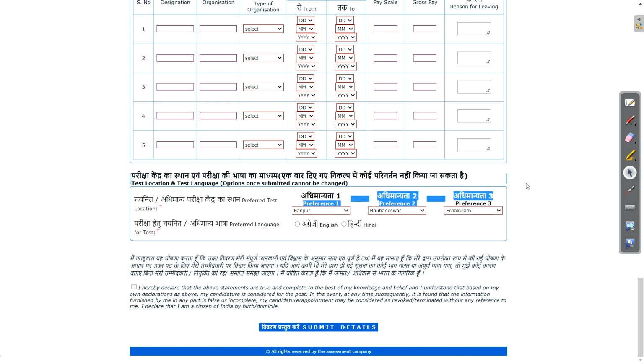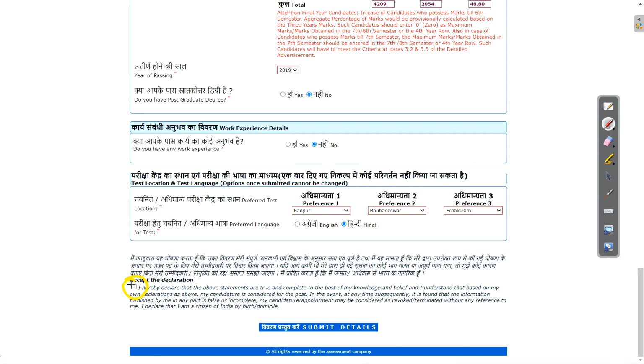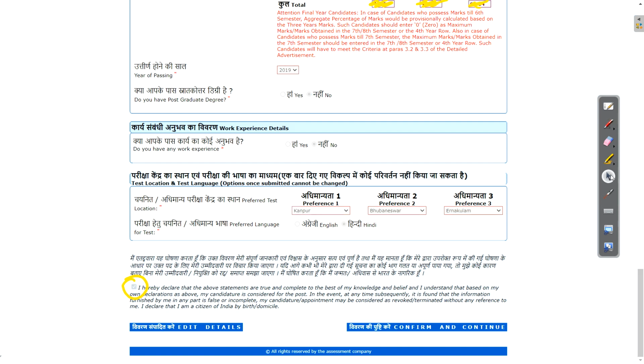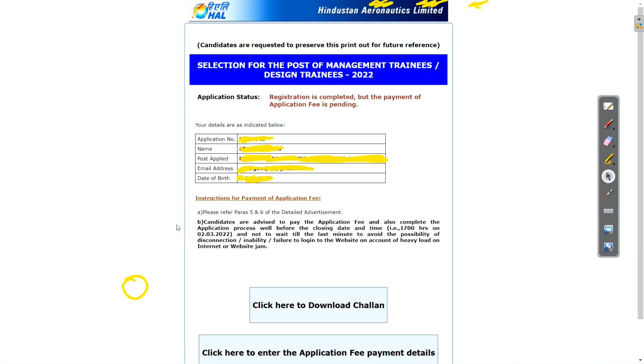So three preferences you can give, and in which language you want to give your exam, English or Hindi. Just select that. Okay, English, if English then Hindi. Like this, you will fill all the data carefully. Then click on this checkbox and then you can click on submit details. You can recheck your data, and again you can click on confirm and continue. After this, you will get this screen where you can see your application number, name, post applied, email address, and date of birth.